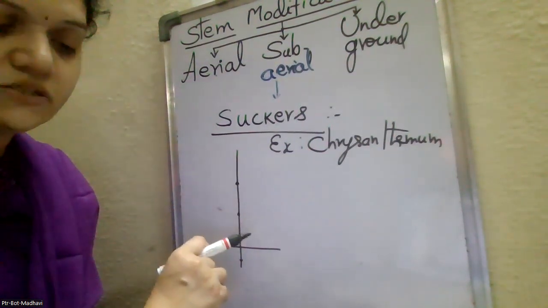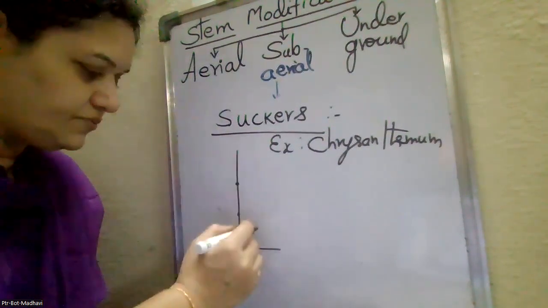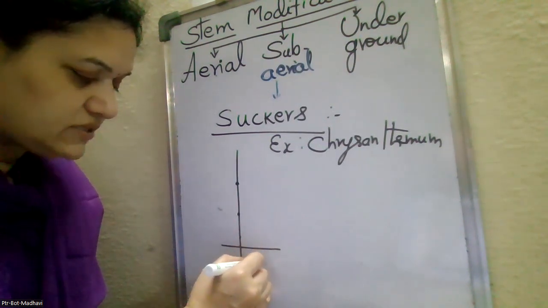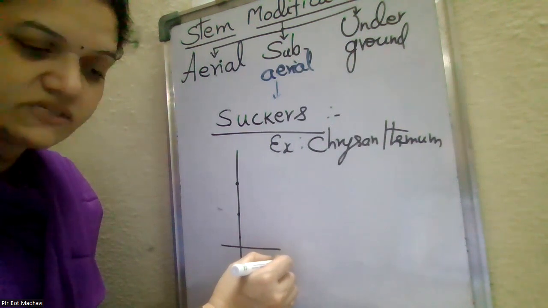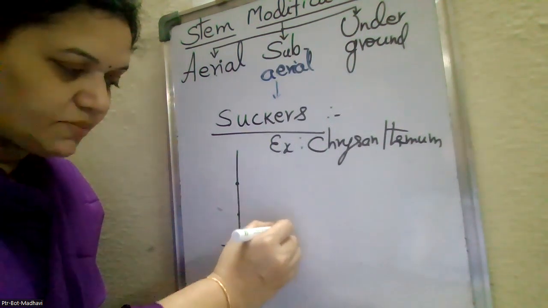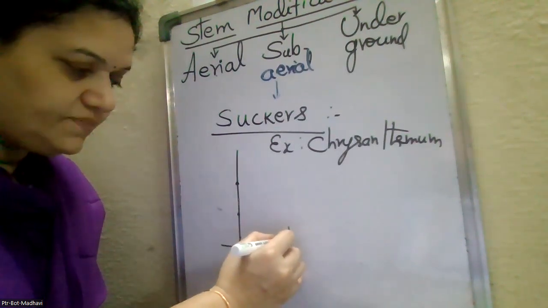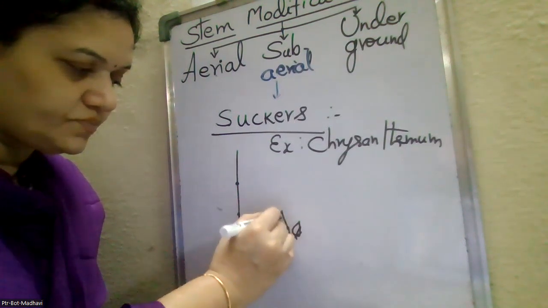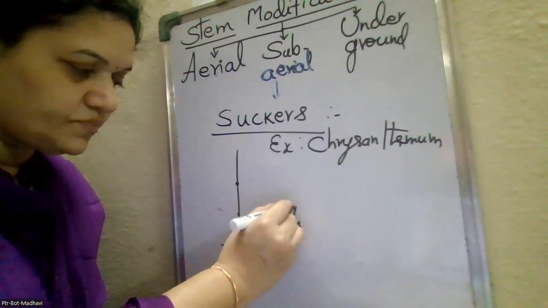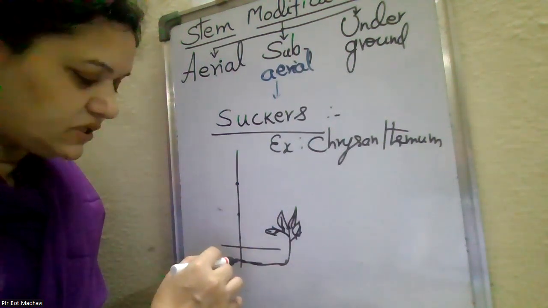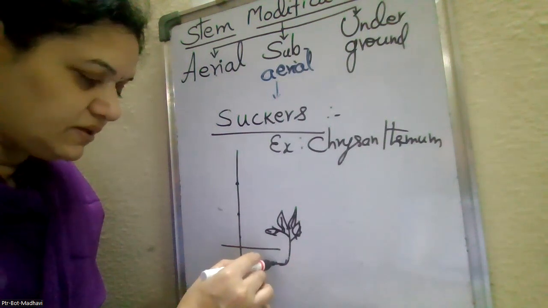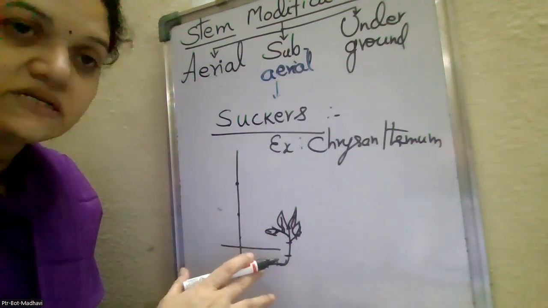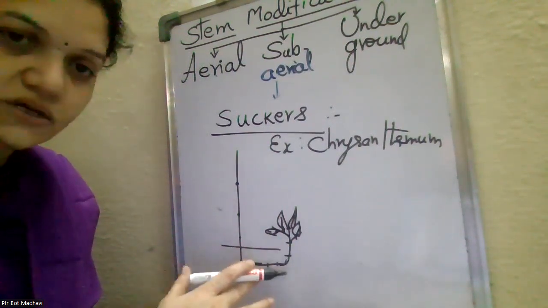And the plant part which is present under the soil will start developing branches, and these branches run parallel to the soil surface, then grow above the soil. This is the sucker. And this branch which is running parallel has many nodes and internodes. And when we cut this, each and every node acts like a seed to develop. That is the one. So that is the suckers.